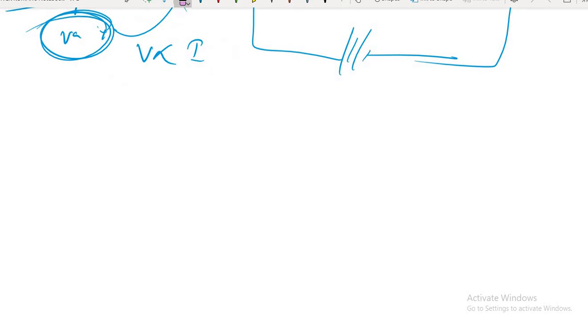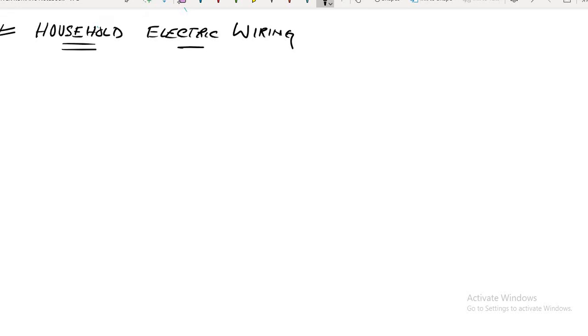Till the last class we have studied different things with respect to series and parallel combination. In this class, my dear students, we are going to discuss one very important aspect that is called household electric wiring. So we are going to study household electric wiring. Shall we start?